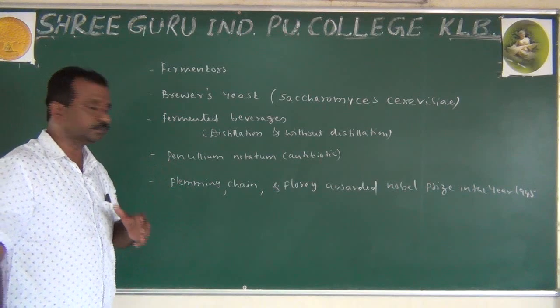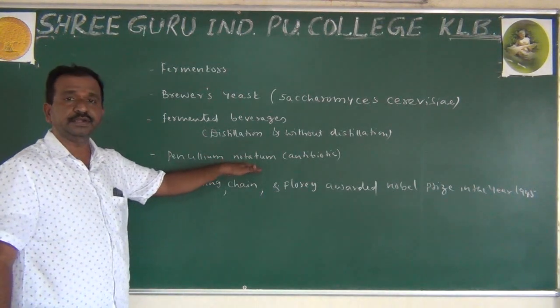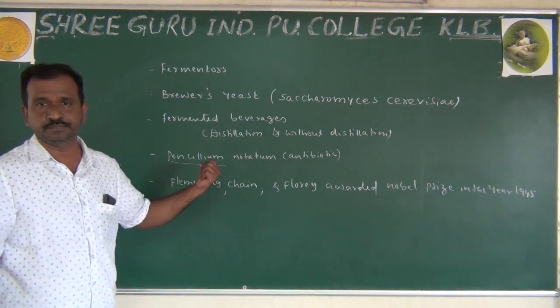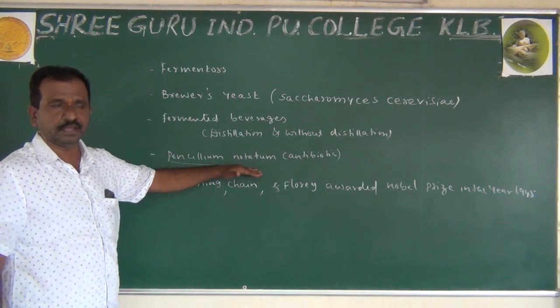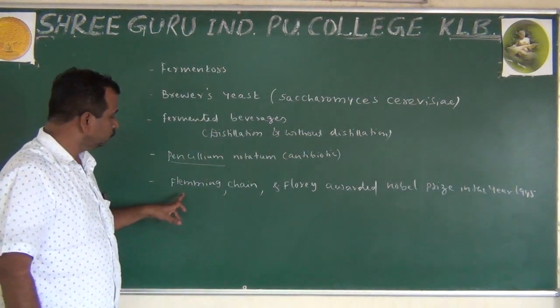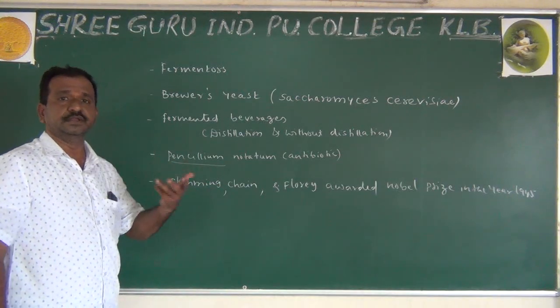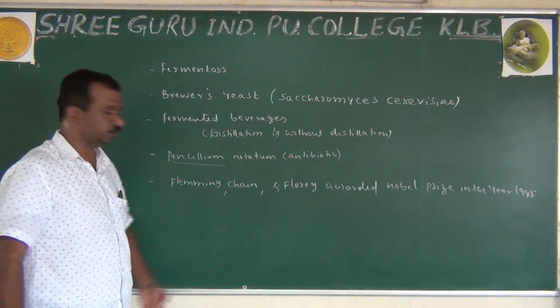Based on that principle, he thought, why don't we prepare an antibiotic medicine using this mold? He observed this for the first time in the year 1928.